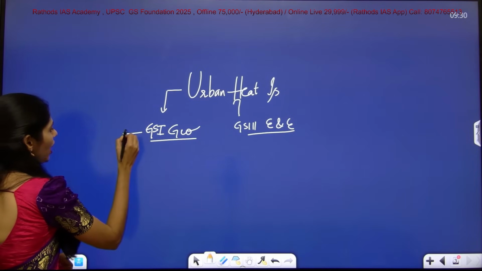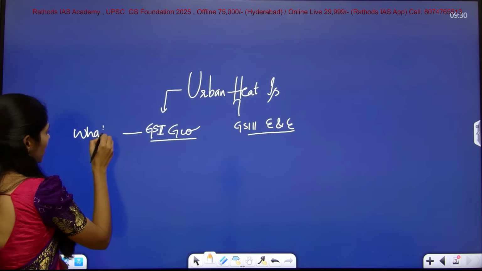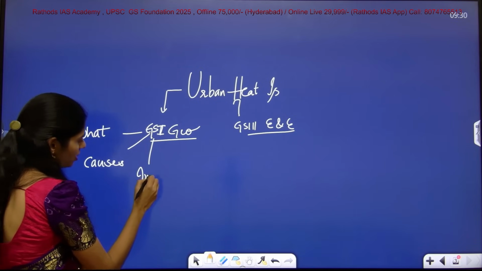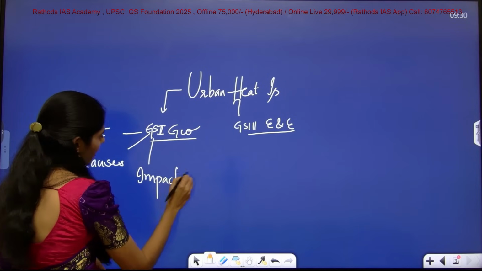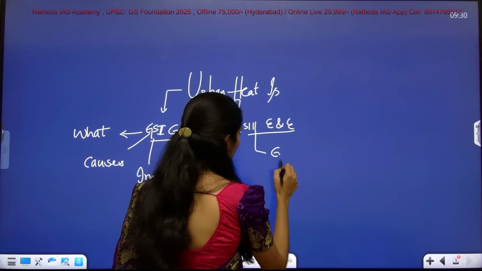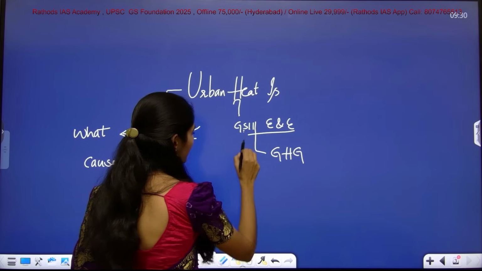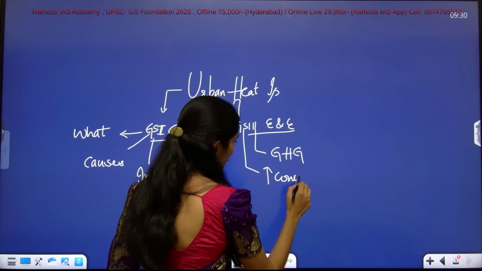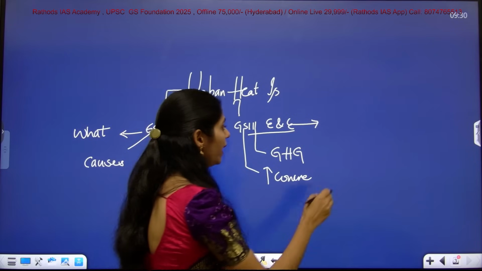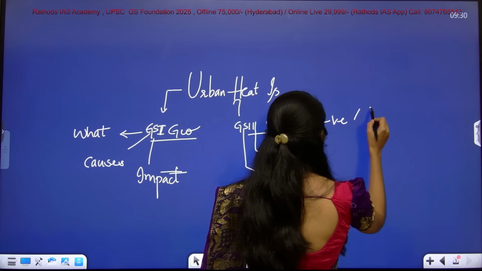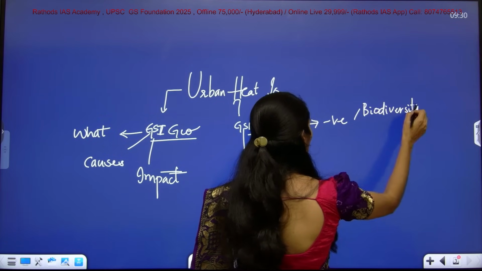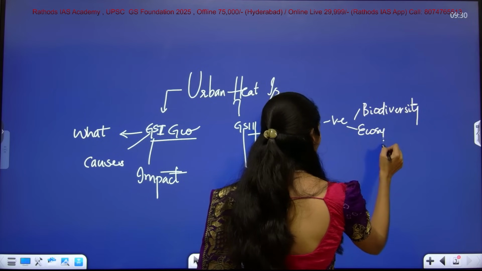Under geography you have to see what the urban heat island is, what its causes are, and what the impact is. From the environment and ecology point of view, you can see greenhouse gas emissions being responsible, the increase in concretization, and how urban heat islands cause a negative impact on biodiversity and on the ecosystem.